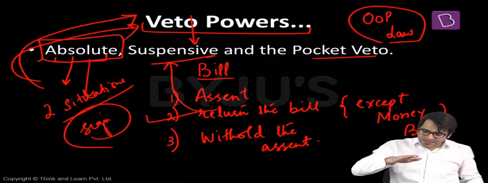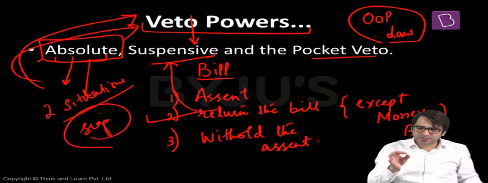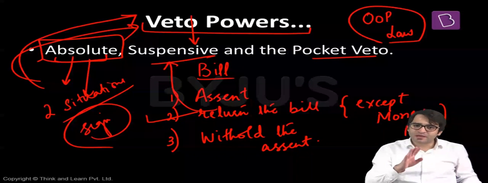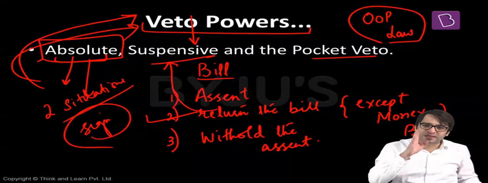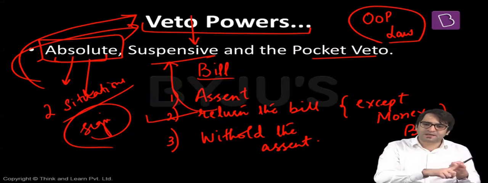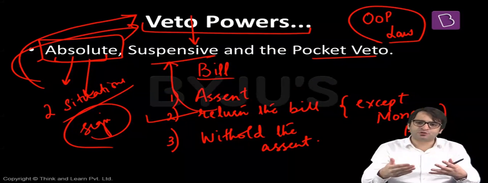That means now we have a third option. When a bill is presented to the President, one option, he gives his assent to the bill. Second option, he declares, I'm not signing this bill. He withholds his assent to a bill. Third, he sends the bill back. But he can send the bill back only once. If the same bill is passed again by the Parliament and sent to the President, this time the President has no other option but to give his assent and sign the bill.